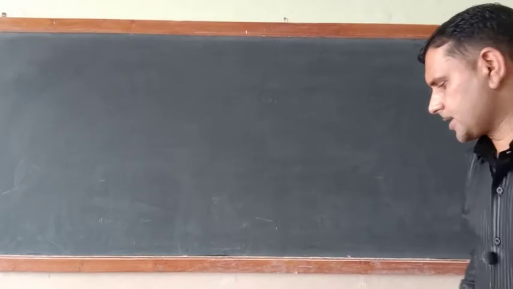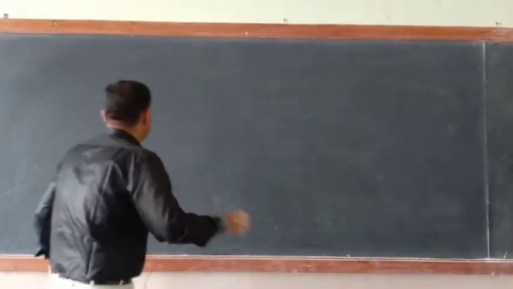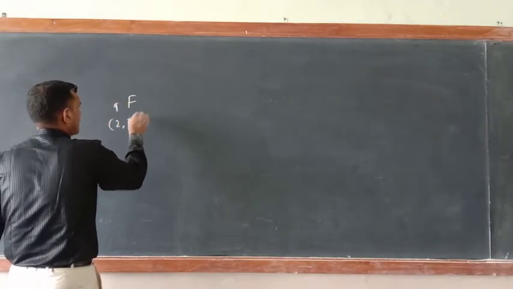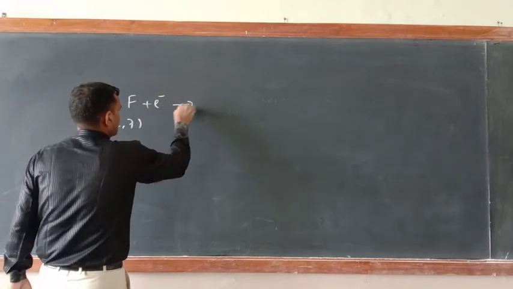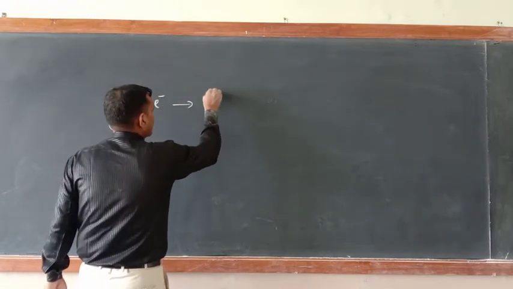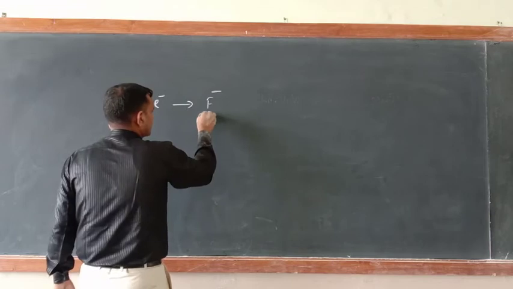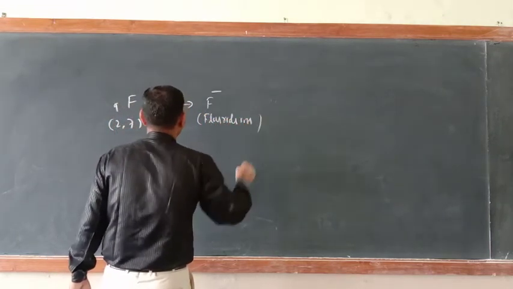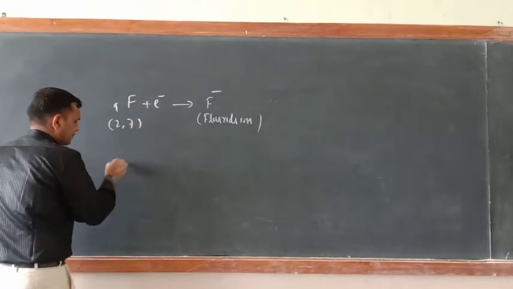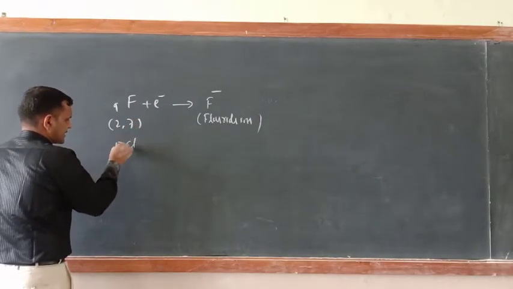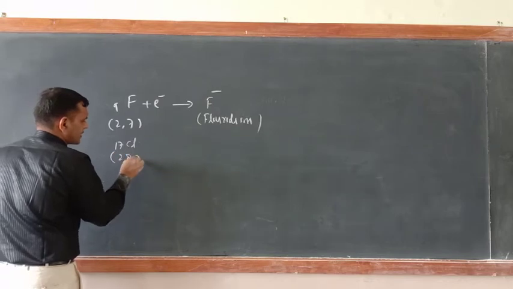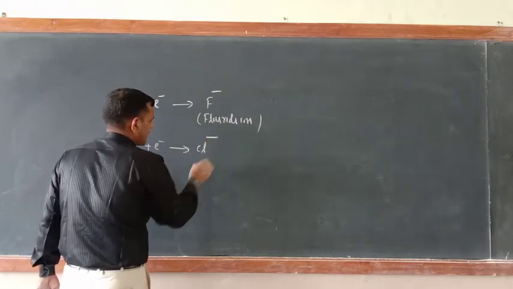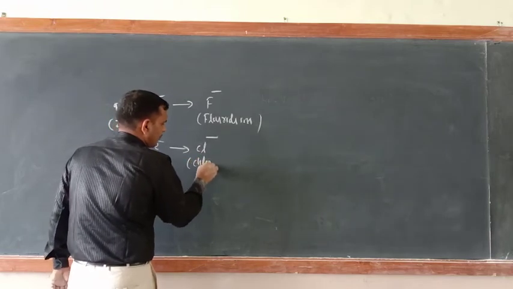So just see the answer to this question. This is fluorine, atomic number 9. What is this one? 2 and 7. It gains 1 electron, so it would be the F negative ion. This is the fluoride ion. Its size is greater. Now similarly here Cl 17, 2 8 7. Here also 1 electron is gained. So here what is there? Cl negative. What is this one? Chloride